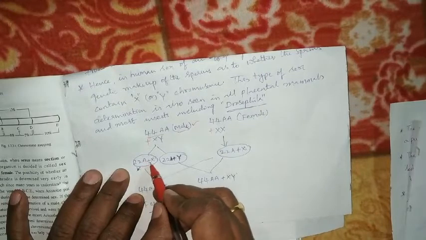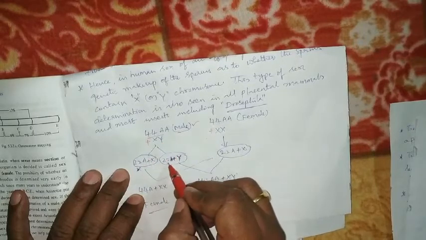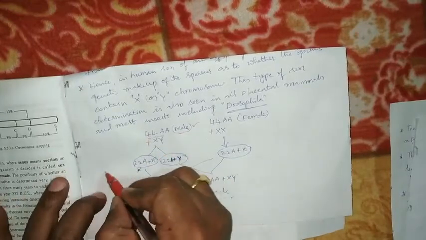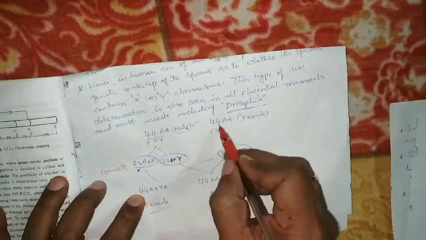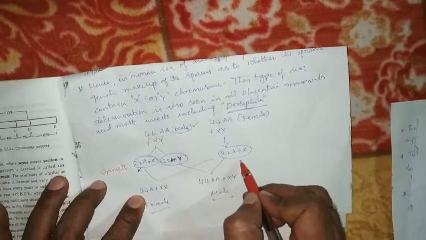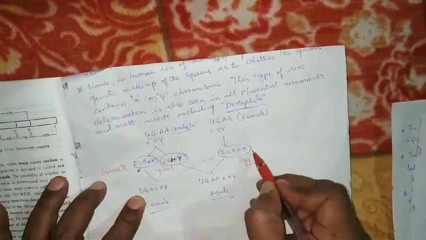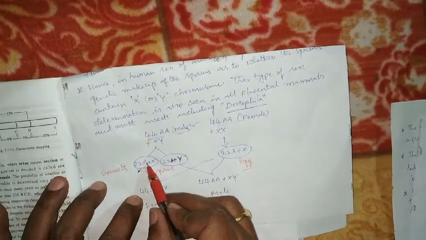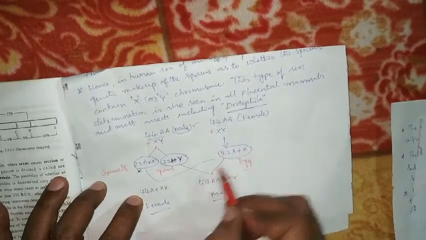22 autosomes plus X containing one sperm, and 22A plus Y containing one sperm. These are the gametes. These two are sperms. From the female, we get 22A plus X chromosome containing one egg. This is a female. So when the X chromosome containing sperm fuses with the 22A plus X containing egg, we get